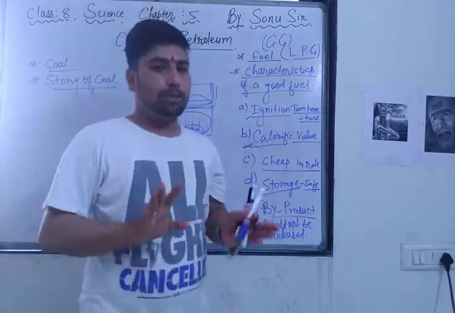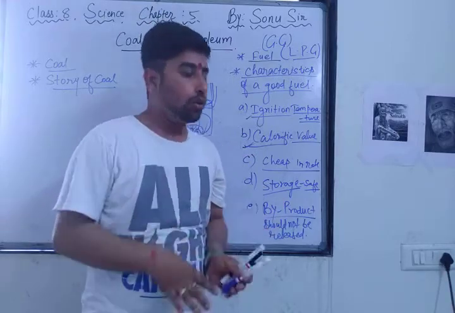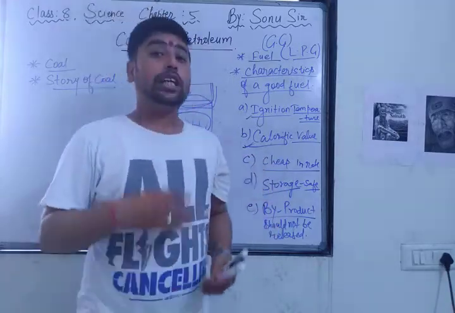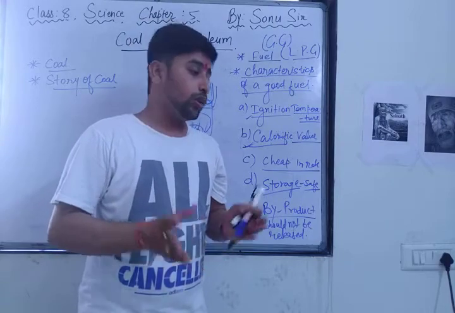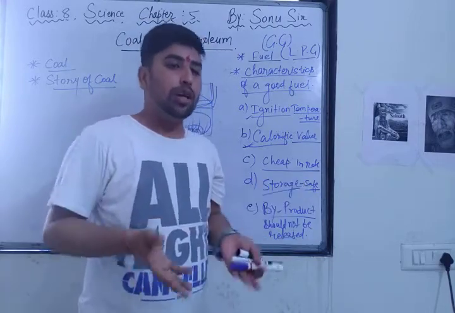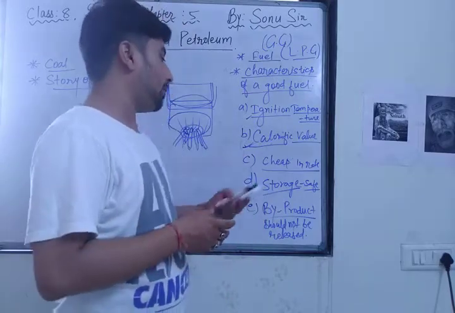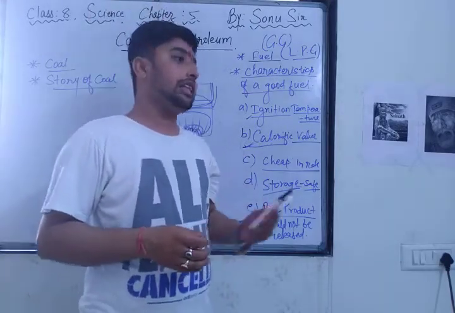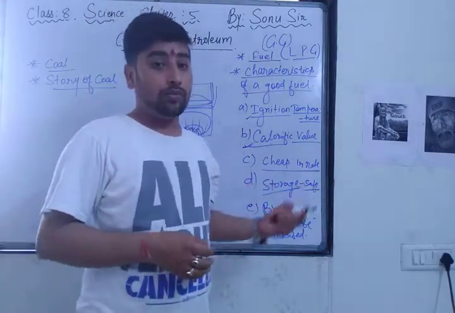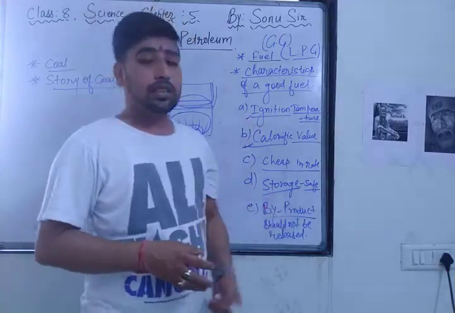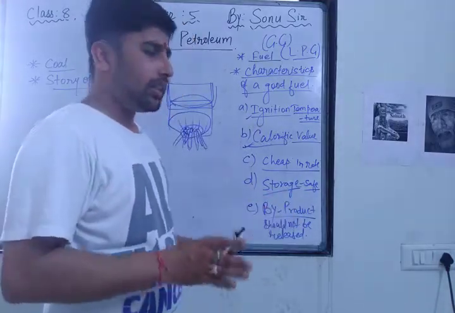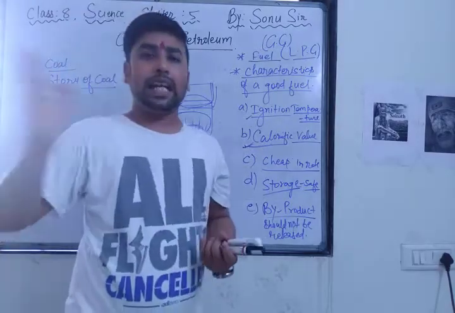So the ignition temperature is moderate, neither too high nor too low. Second thing, calorific value. It gives a good amount of heat, so boiled rice can be cooked easily in 5 to 10 minutes. And it is cheap also. For 600 rupees you get 14.5 liters of LPG. You can fix it at one point, and storage is easy also.